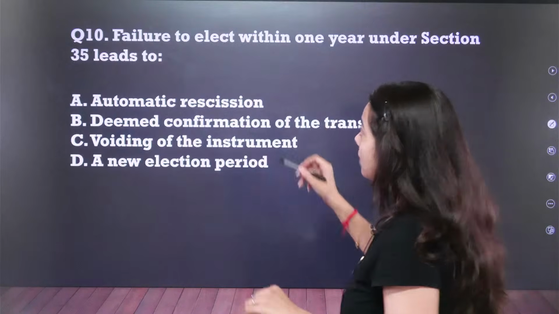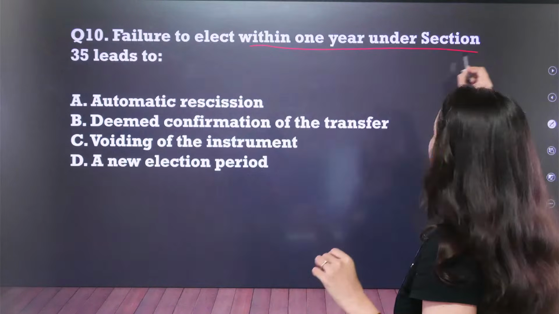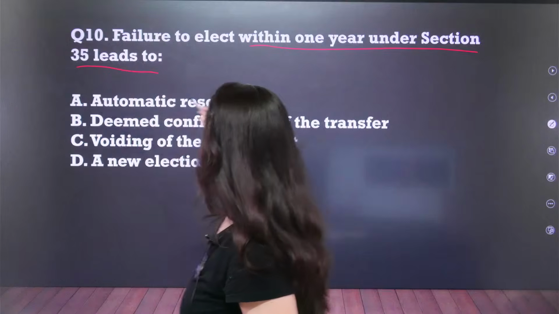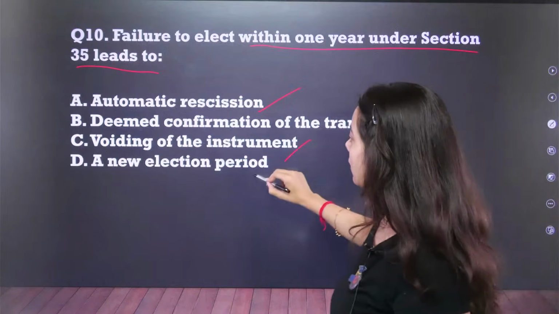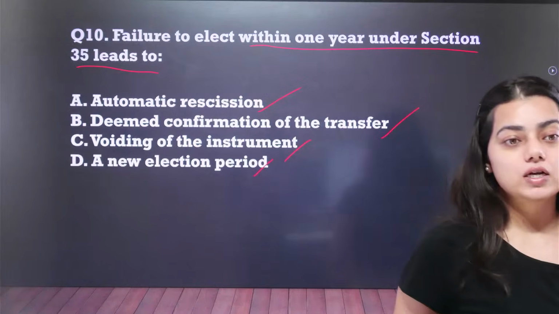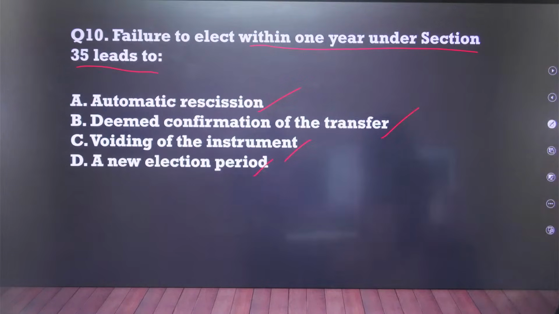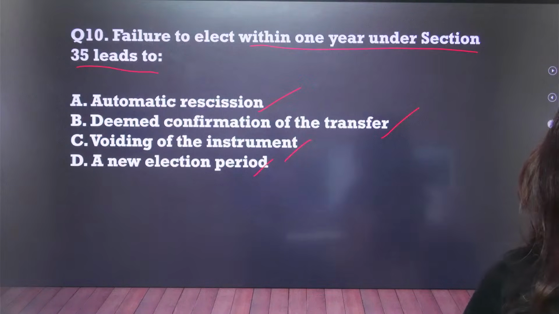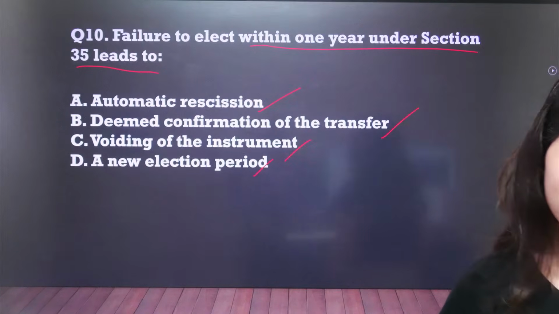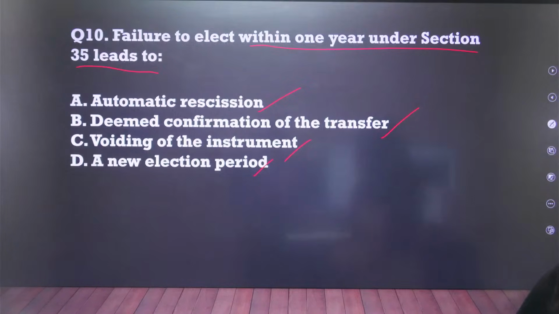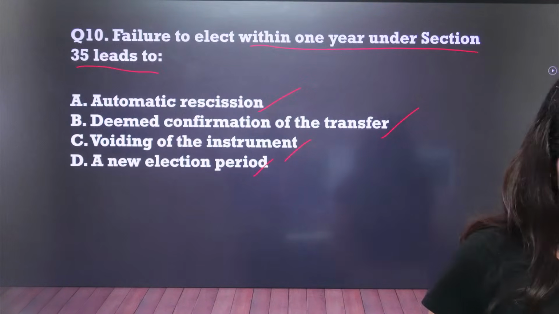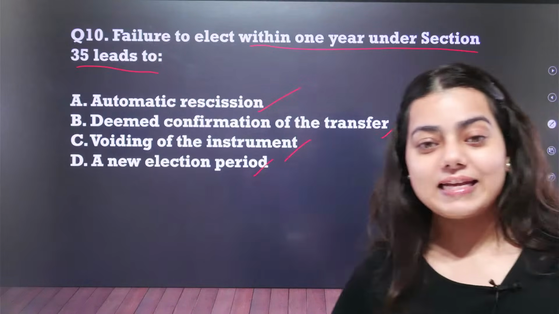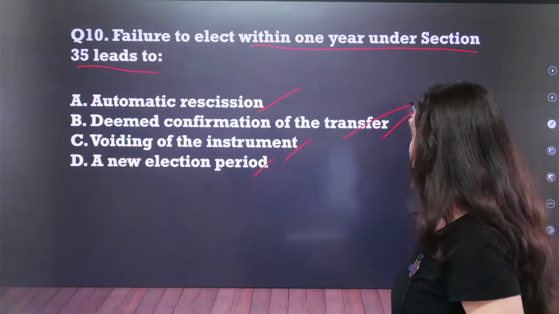Question number 10. Failure to elect within 1 year under section 35 leads to automatic recession, deemed confirmation of the transfer, voiding of the instrument, a new election period. Question number 10. Ratnakar Yadav is saying it's okay, it's completely fine. The answer for question number 10 is option number B.